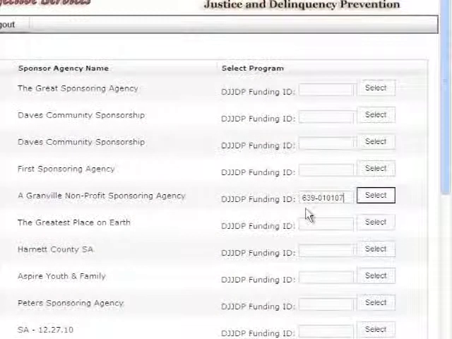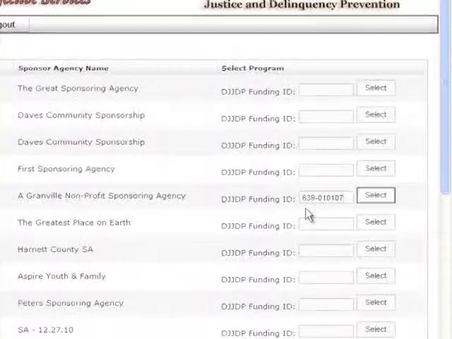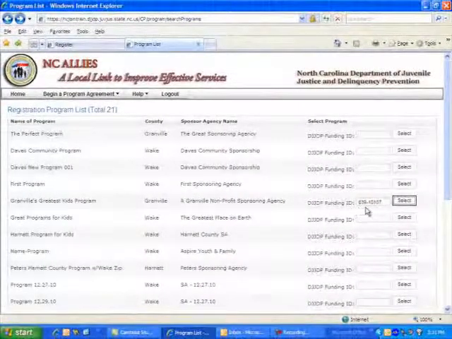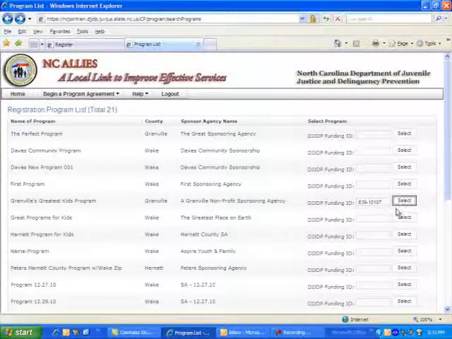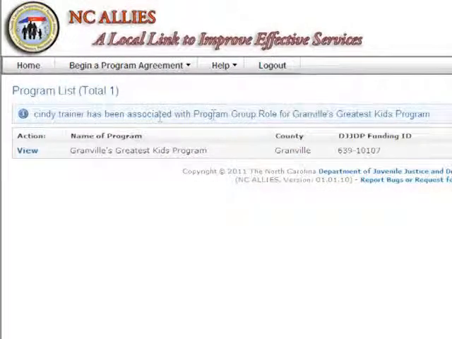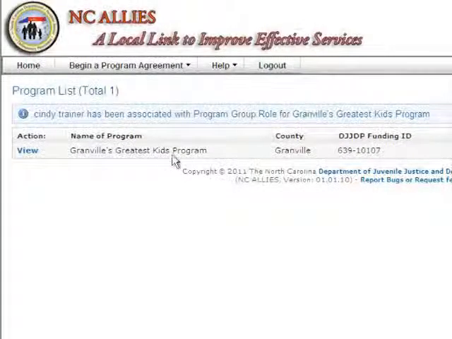I have entered a DJJDP funding ID number. Select the Select button. Notice that I have completed the DJJDP funding ID number. Select the Select icon. Note that I am now associated in a group role with this particular program.